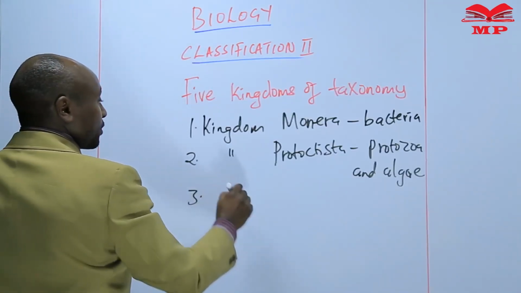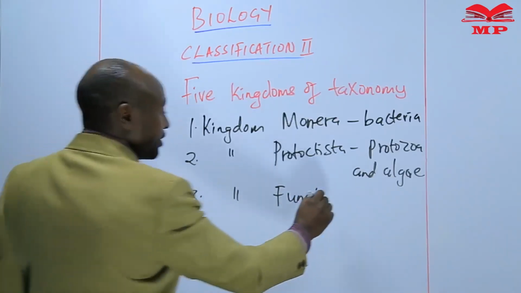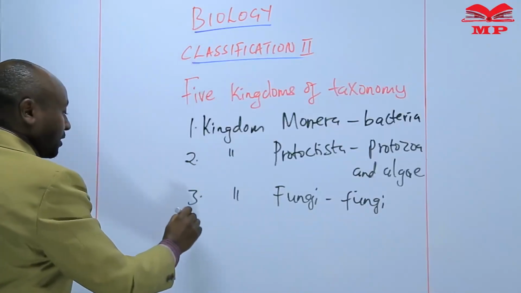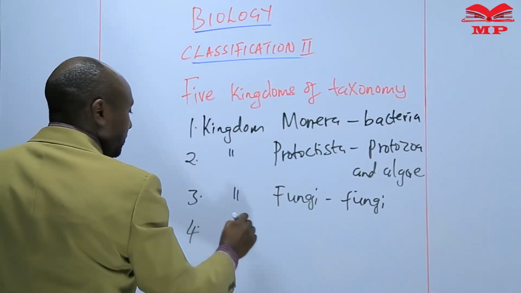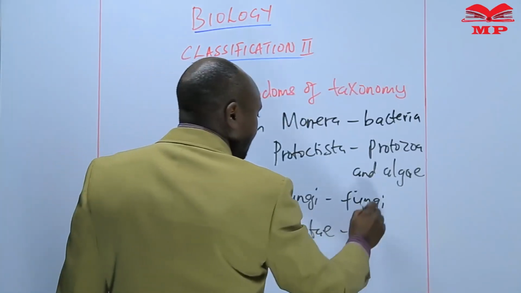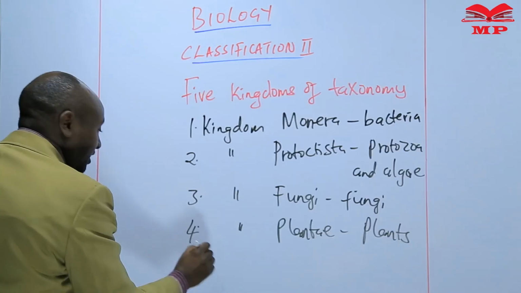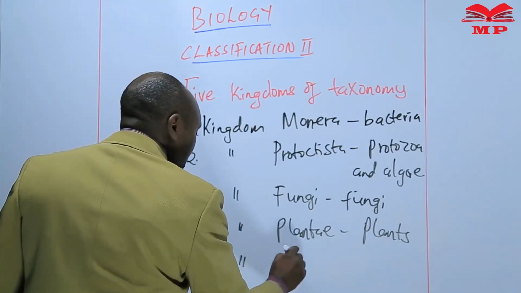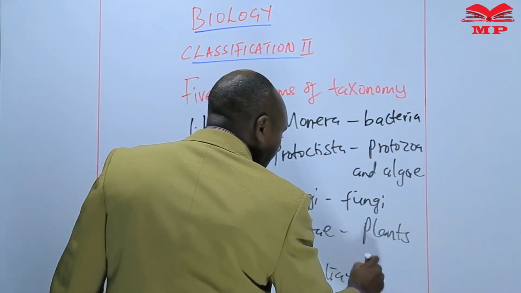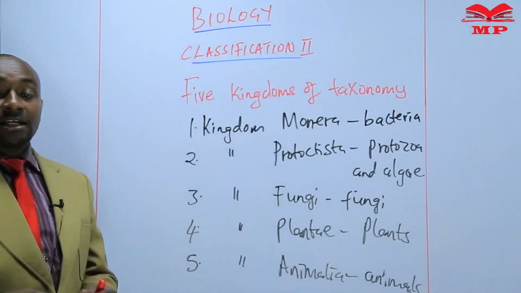Number 3, we have kingdom fungi. Here we have basically the different examples of fungi. Then we have kingdom Plantae, where we have plants. And then lastly, number 5, we have kingdom Animalia. Here we have animals. So those are the 5 kingdoms of taxonomy.